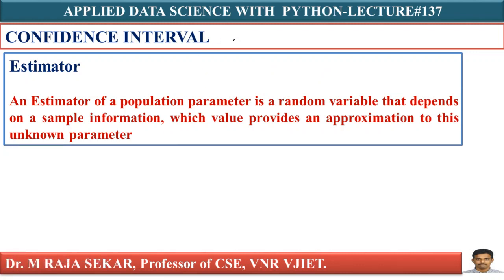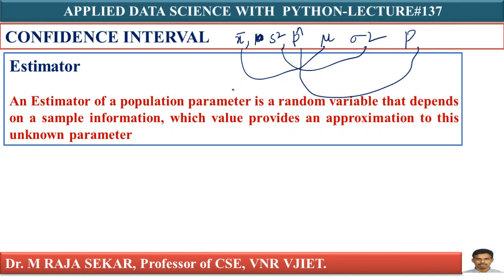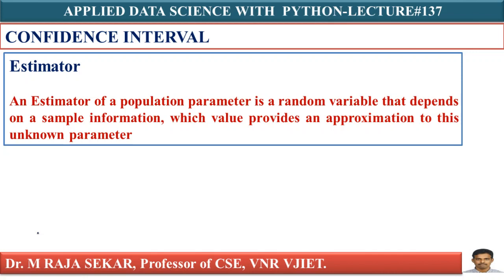I can repeat: your sample mean x bar, your sample variance s square, your sample proportion p cap are estimators of population mean, population variance and population proportion. It is simple. Now I think you can understand.